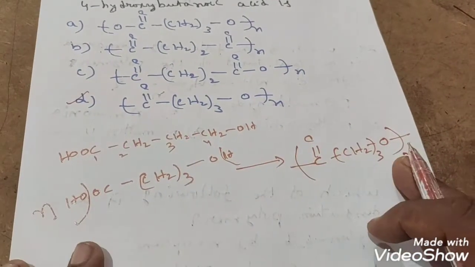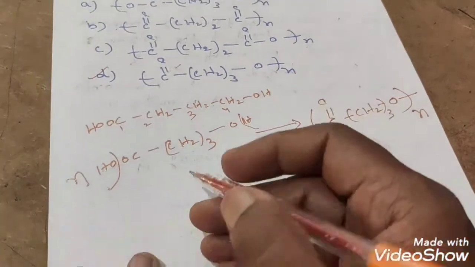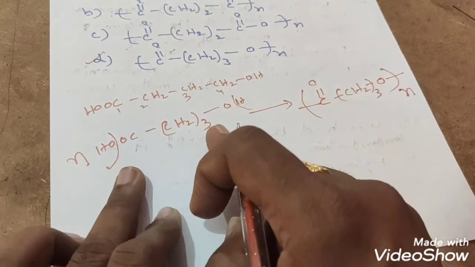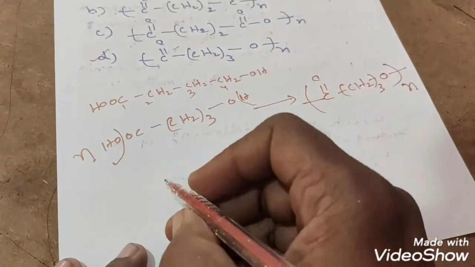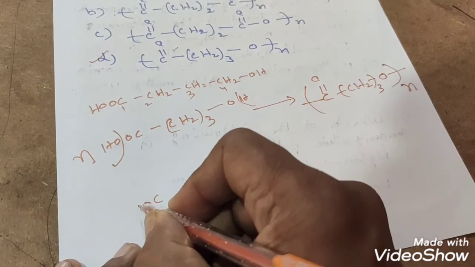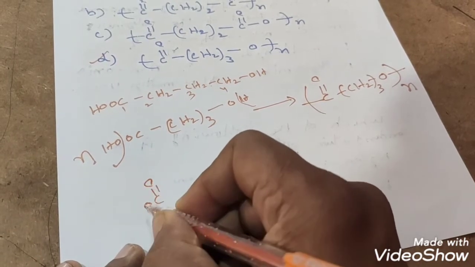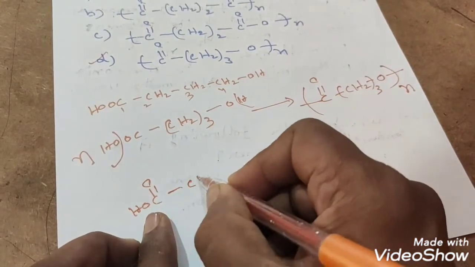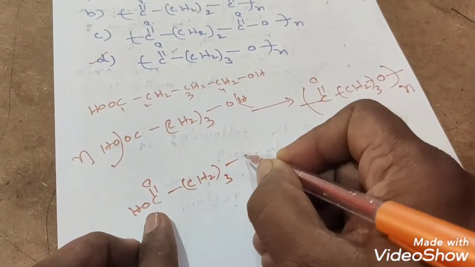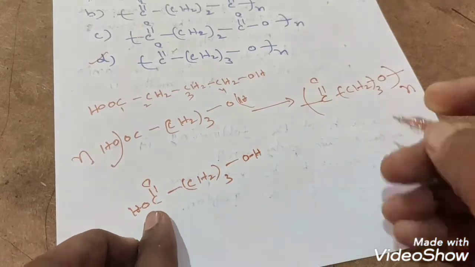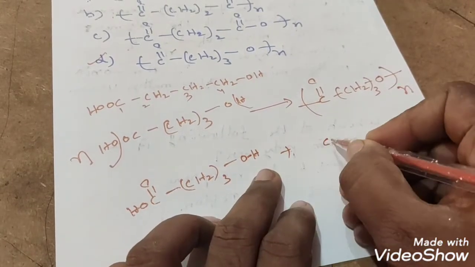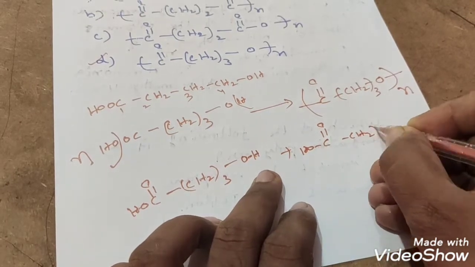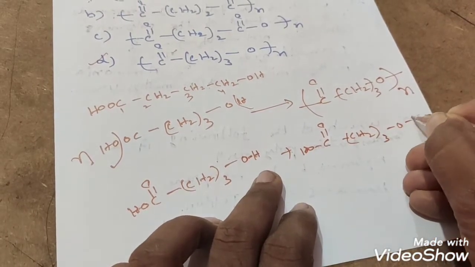How do we get this repeating unit? Some of the students are having the doubt. For that purpose I am taking any 2 molecules. How do we get this repeating unit? You see that, COOH, I have taken for easy understanding like this, and CH2 taken 3 times. OH group I have taken here. One more compound you can take, C double bond OH, CH2 taken 3 times, OH I have taken, students.